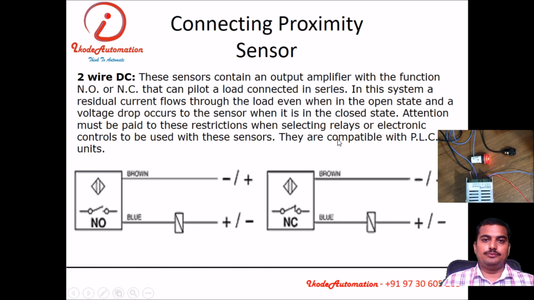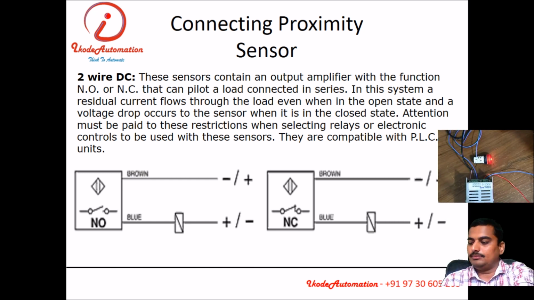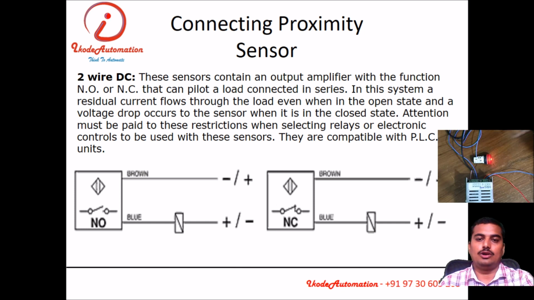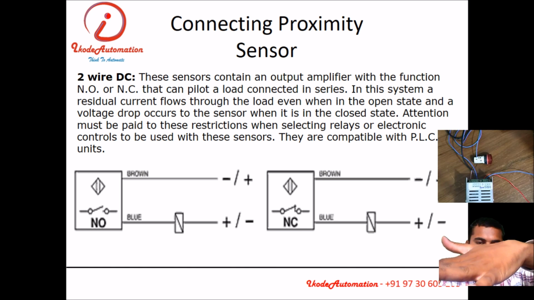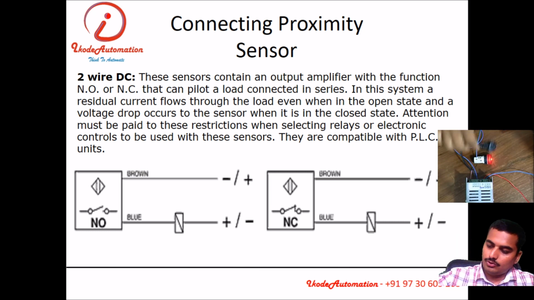Before starting with a PLC, we must know about the sensors or field devices connected to the PLC. We have one proximity sensor with us. This is an optical proximity sensor. If I sense with this sensor, you will see the state of the indicator changing. This is a normally closed sensor. When the physical parameter is not there, the output is on. When the physical quantity, whatever object is sensed, comes in front of the sensor, you can see it changes state. Okay, this is what proximity sensors are.